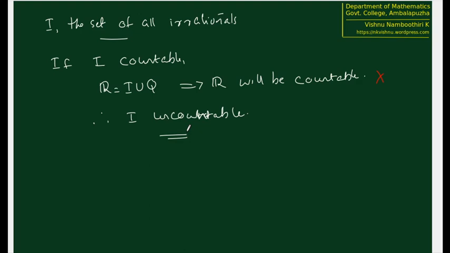Of course, this does not make much sense because we don't know how to compare infinities, but still we can see that the elements in R are beyond even our imagination of counting. We cannot even think of keeping on counting it at least. But Q is not like that. The set of all rationals, even though it's infinite, we can think about giving some kind of ordering to those elements. But that is not possible for R. It is not possible to list the elements in R without listing each and every element. So the infiniteness in the case of R in some sense is something bigger than the infiniteness in Q.